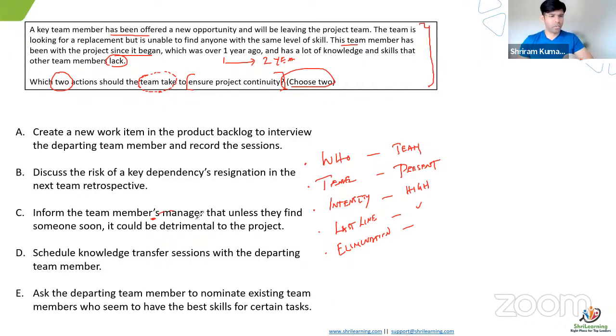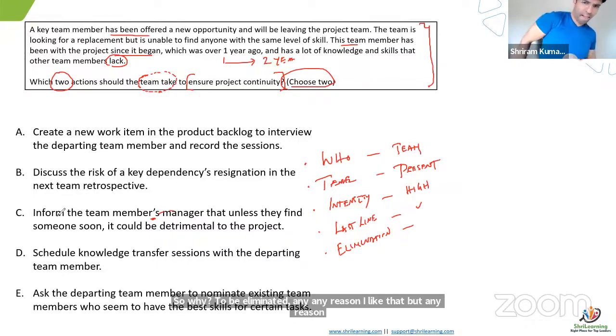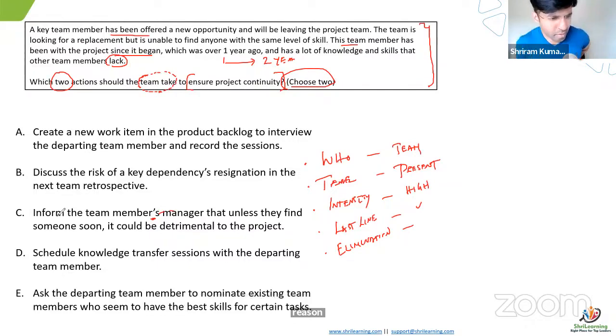Okay, so why did we think C is to be eliminated? Any reason? I like that, but any reason? I think the question says 2 actions which need to be taken, and informing the team manager, I think it's already known if somebody is leaving. Exactly. Informing is just news telecasting.